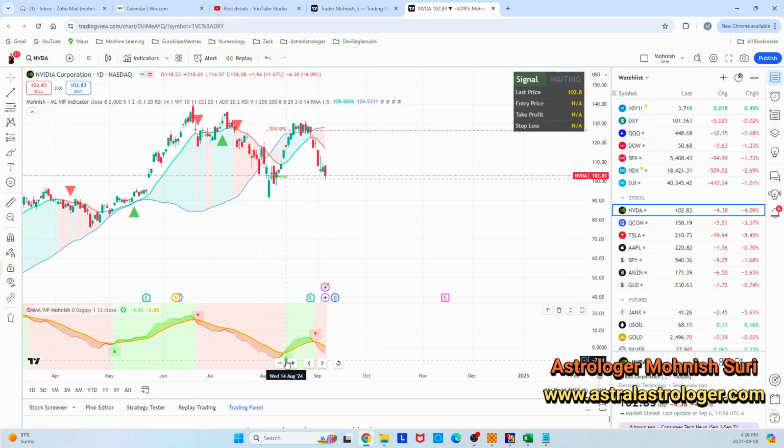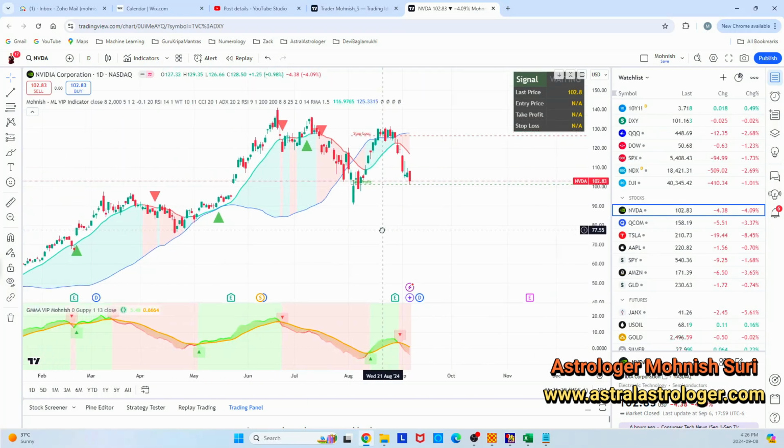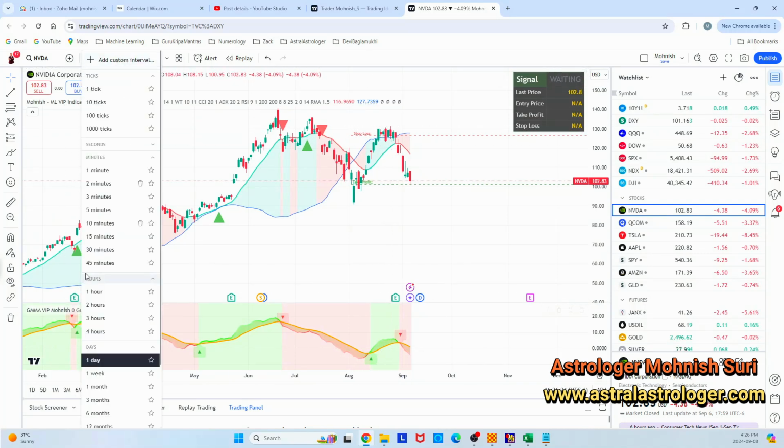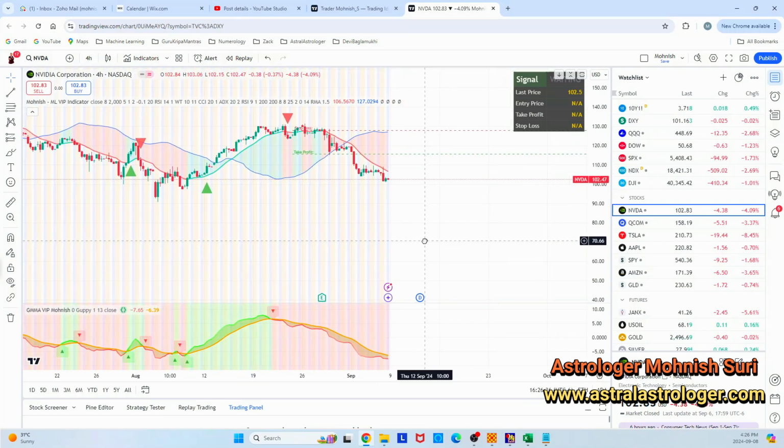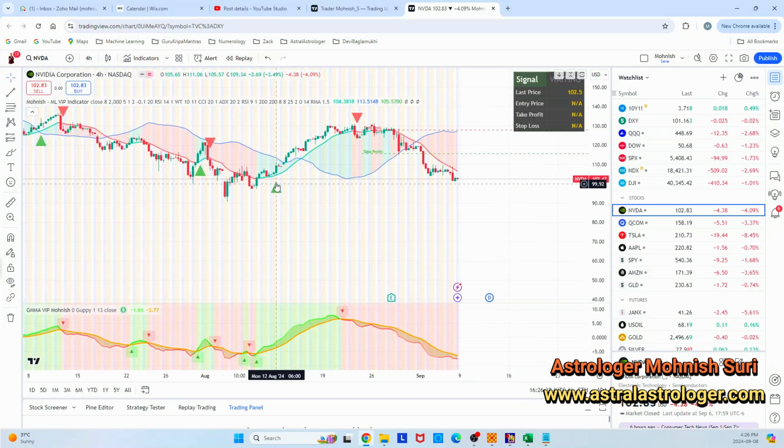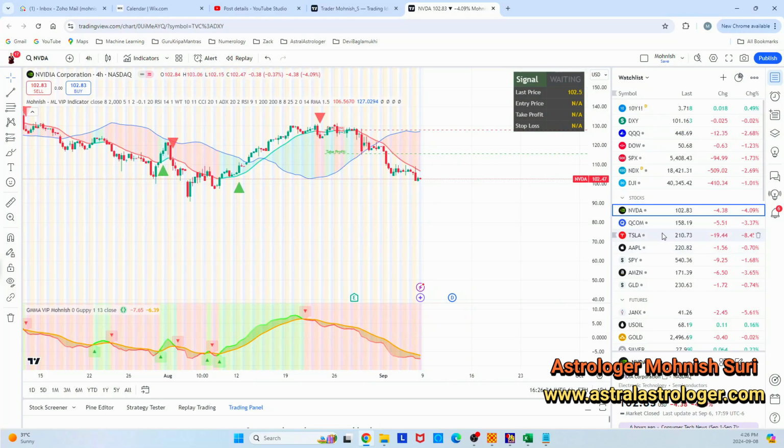Even though this was showing bullish on this candle, in the 1 day chart it did not give you the bullish sign here, because this artificial intelligence knows that this bullish run is temporary. But if you do the same thing in 4 hours, you see that here it happens. The bullish happens, and then you're almost out of your trades here. Same as with Tesla.